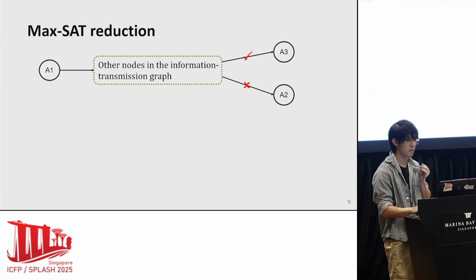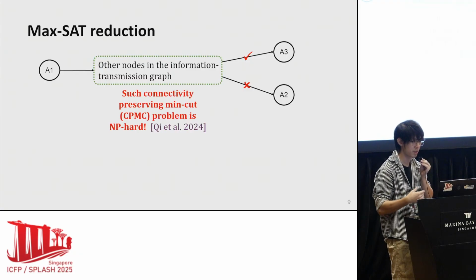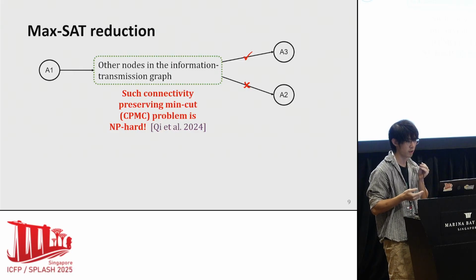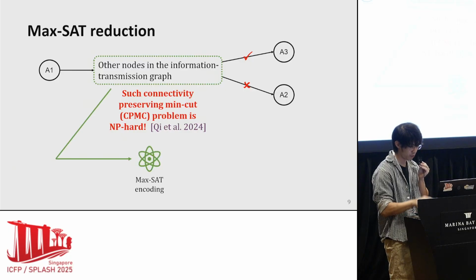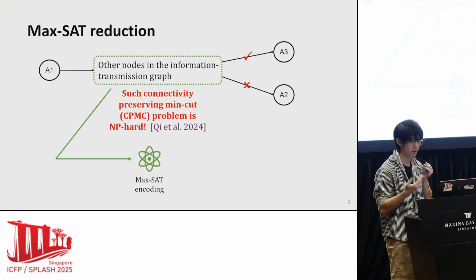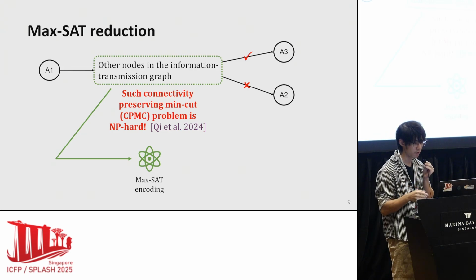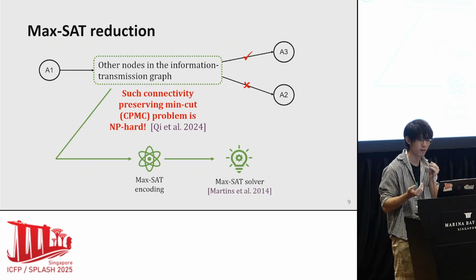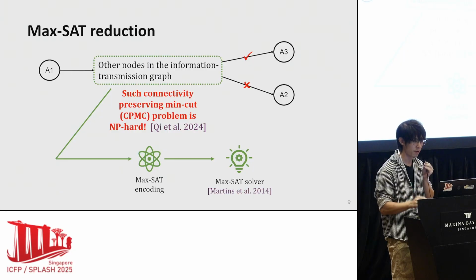However, such problem to seek a min cut to separate a pair of nodes and meanwhile ensure the connection between another pair of nodes has been studied in a previous work, which shows that it is NP-hard. Therefore, we just reduce it to a partial weighted MaxSAT problem, and then we can solve it using a MaxSAT solver. The details of such reduction are also given in our paper. You can refer to that.